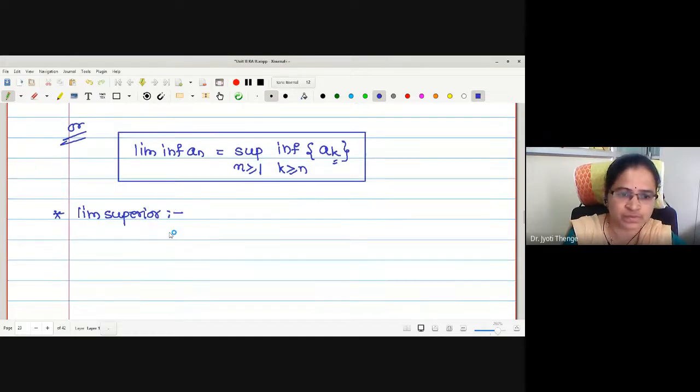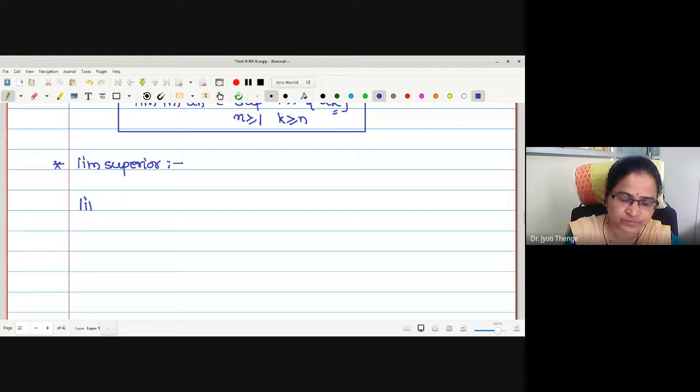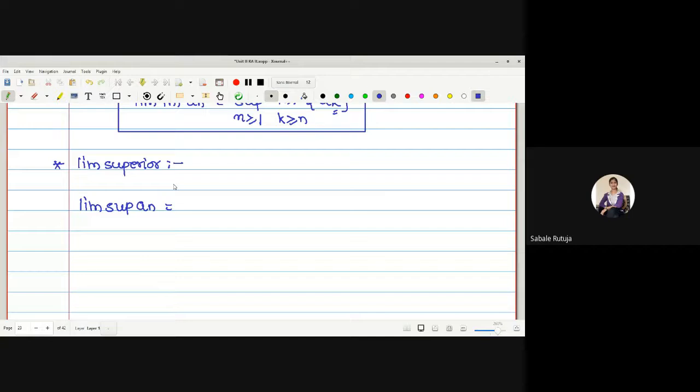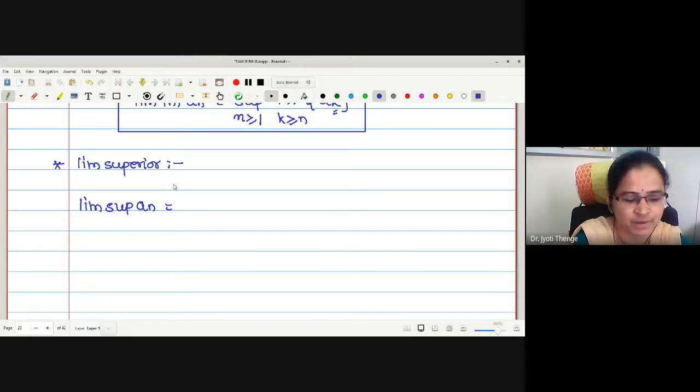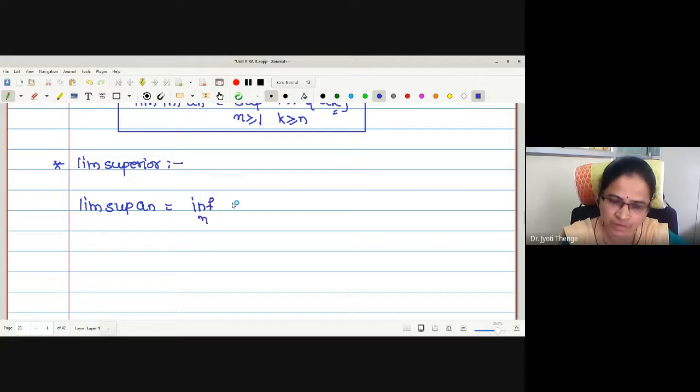Okay, how is limit superior defined then? Limit superior of the sequence a_n. Now, can anyone tell me the definition? In the pair, infimum of supremum. Yes, it is the infimum over n of the supremum of the set a_n, a_(n+1), a_(n+2) and so on.